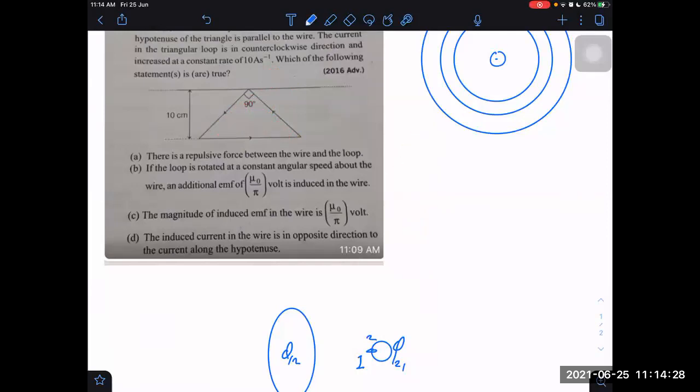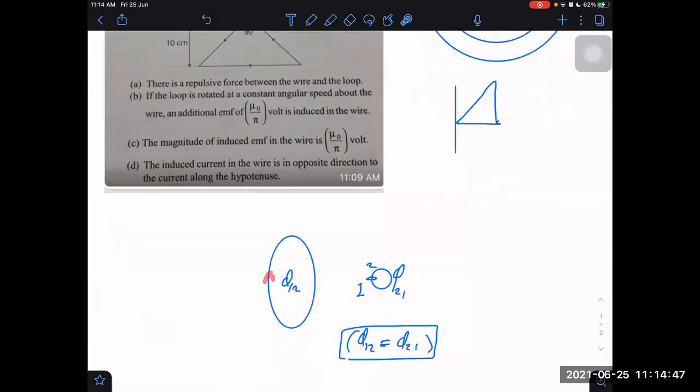How to find flux? There is a formula for that we have already derived. What is the formula for the flux in a triangular wire? Sir, here a triangle is producing the. That is what I'm saying. Same thing. Are you even listening, or are you completely not listening to me and then saying these things? What did I say? Whether it is in this or in that, it will be the same only. So I can take current here and I can find flux here. That will also be the same.